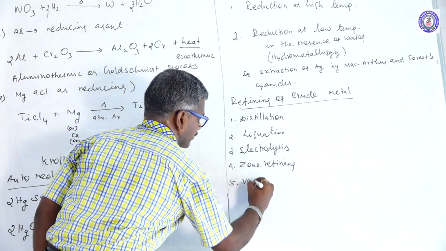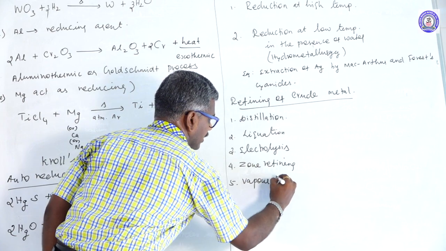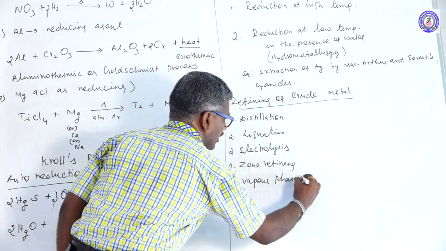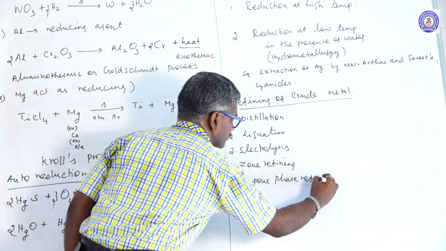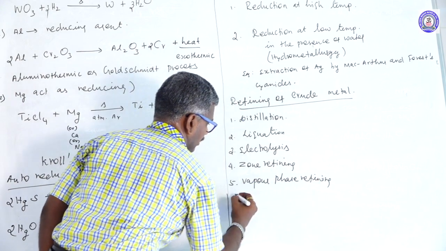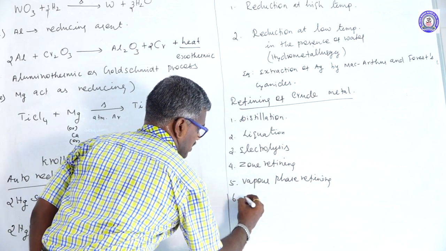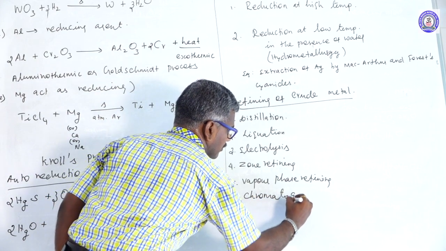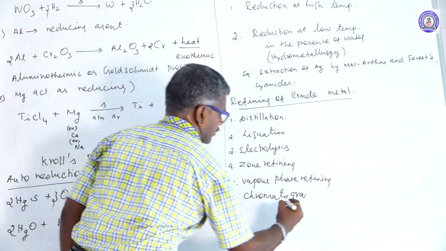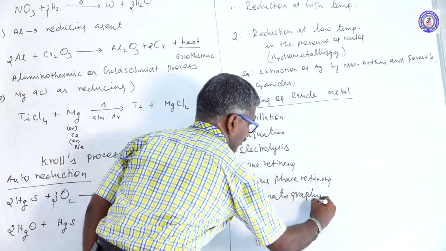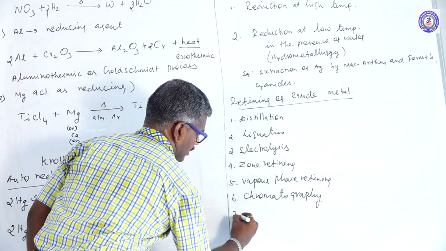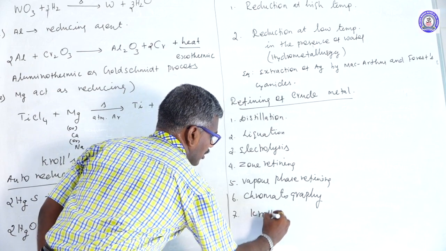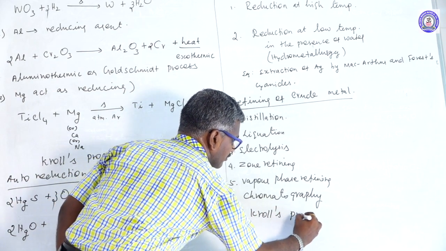Next one, vapor phase refining. Next, chromatography. Next one, Roll process.